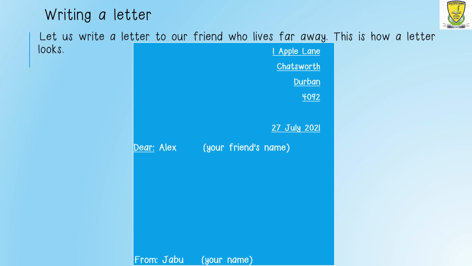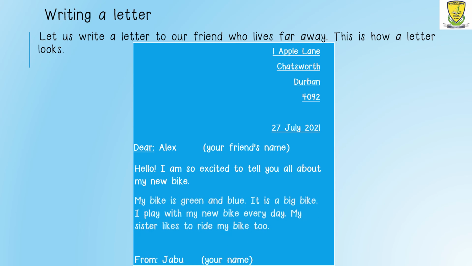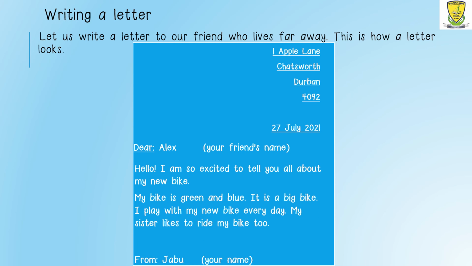So on my letter, these are the sentences I'm going to write. I first need to greet my friend. Hello! I am so excited to tell you all about my new bike. You need to say what your letter is about. Then you will answer all the questions that we have had in the previous slide, and this will make up the message in your letter. So in this message, we are telling our friend all about our new bike.